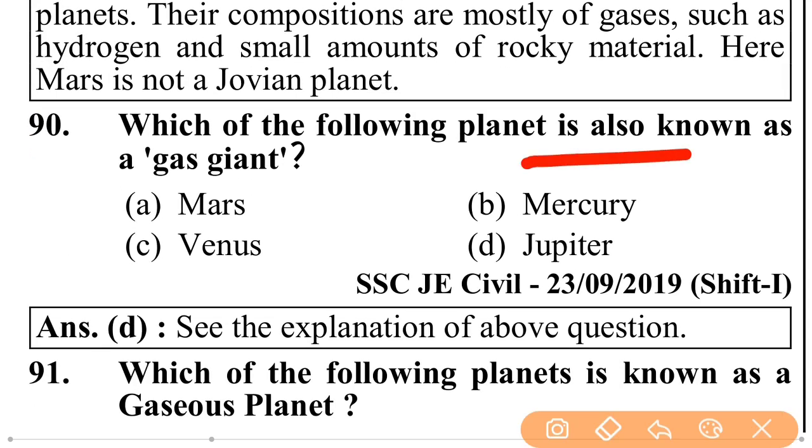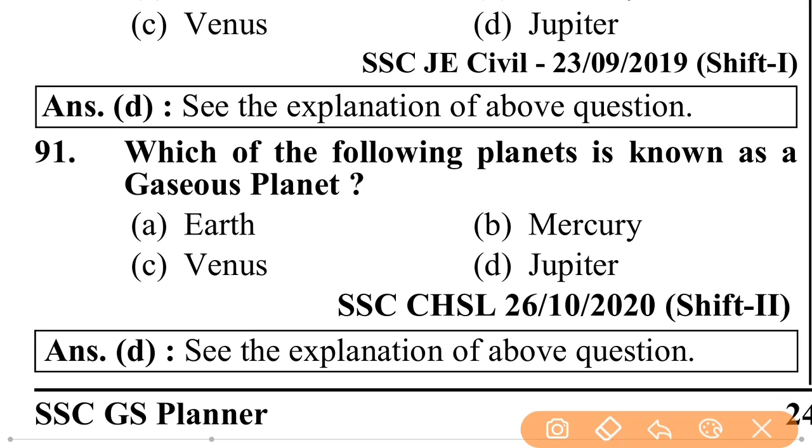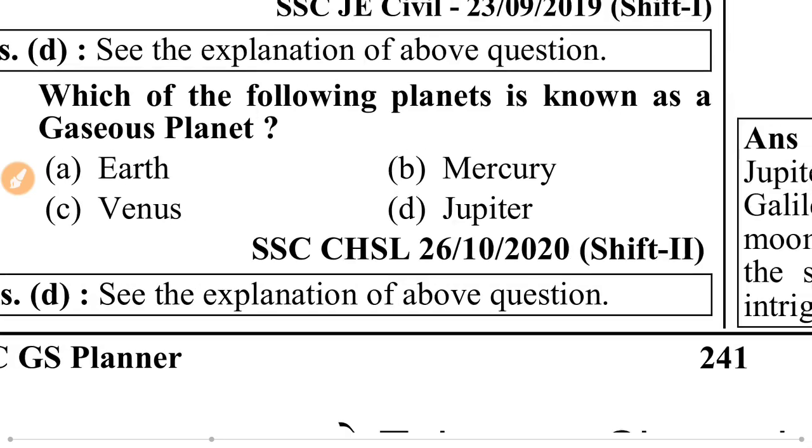Which of the following planets is also known as a gas giant? Mars, Venus, Mercury. Mars is not a Jovian planet. Venus is not a Jovian planet. Mercury is not a Jovian planet. Jupiter is a Jovian planet. Jupiter is called a gas giant. Which of the following planets is known as a gaseous planet? That is Jupiter. Jupiter is known as a gaseous planet or gas giant.